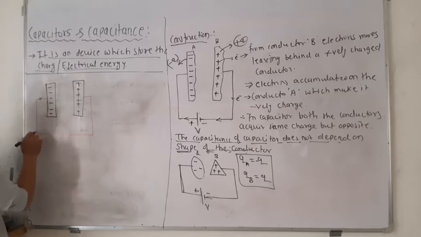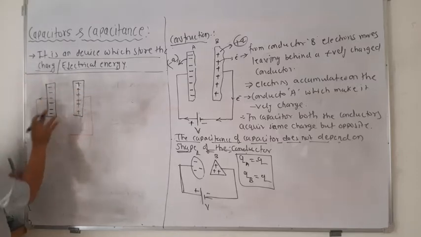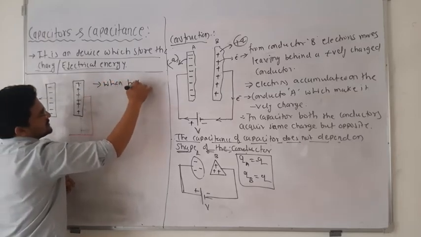Electrons will try to move from this side to this side, but there is no connection, so whatever charge is stored on these two conductors will remain as it is.